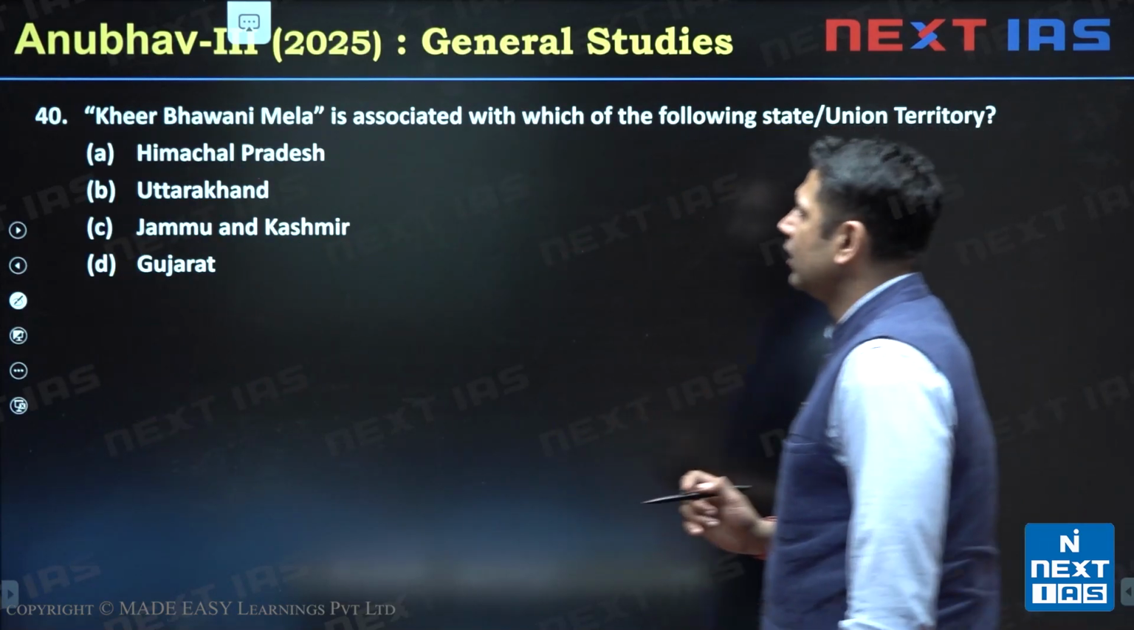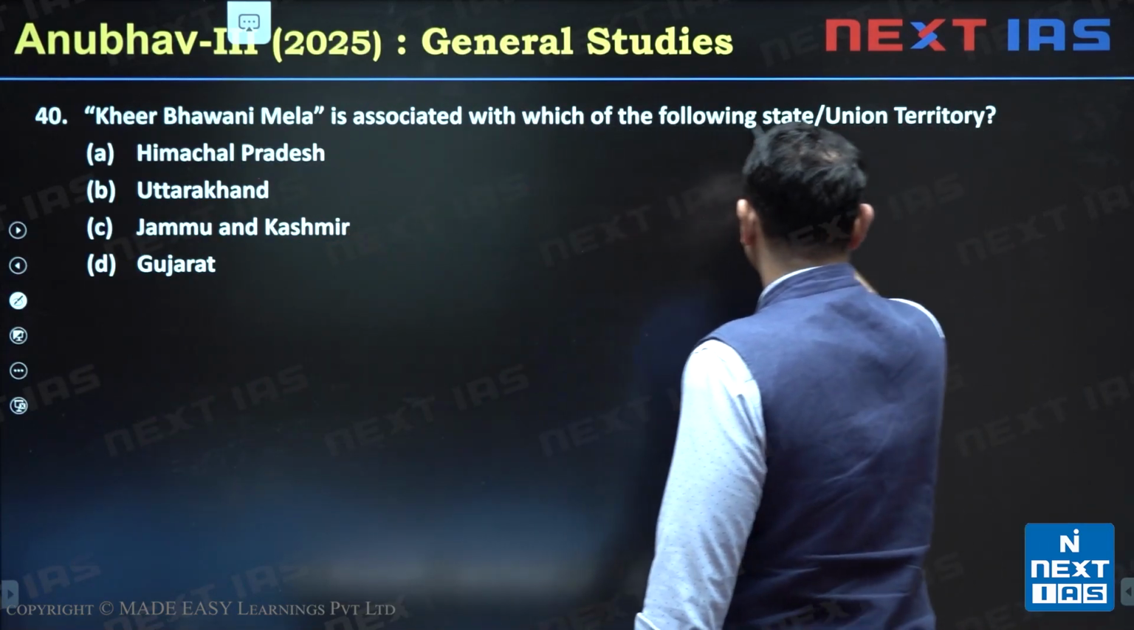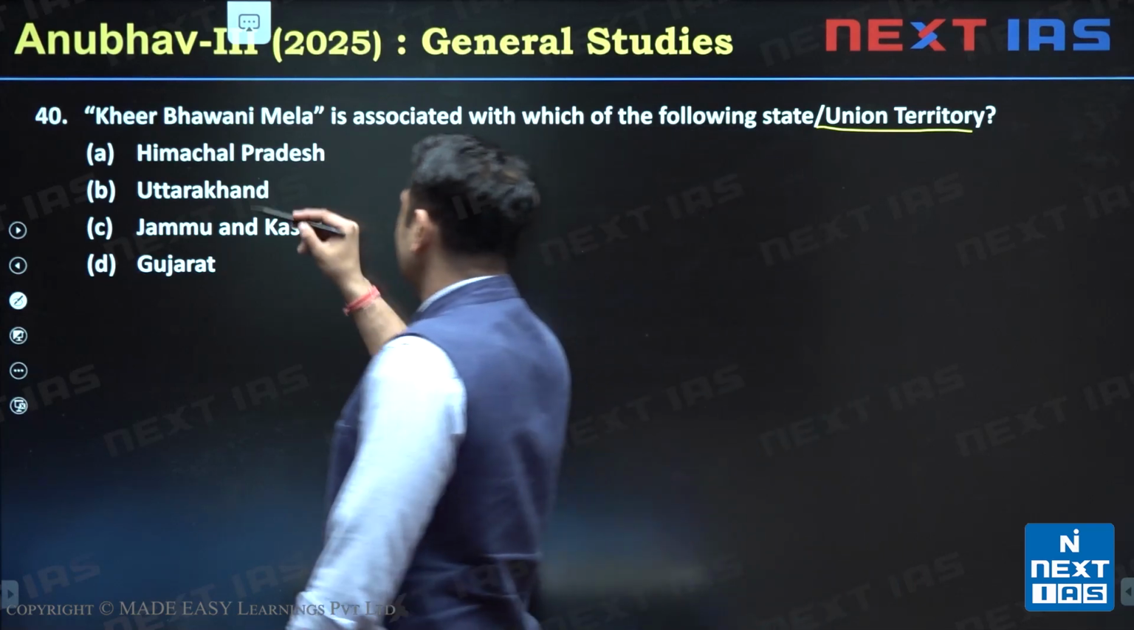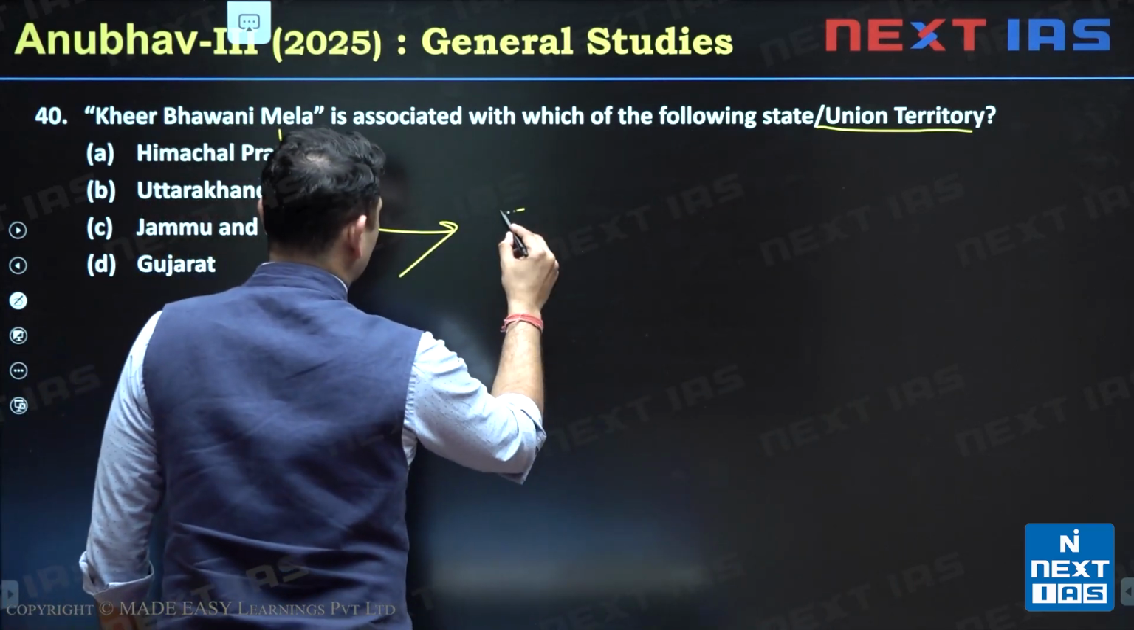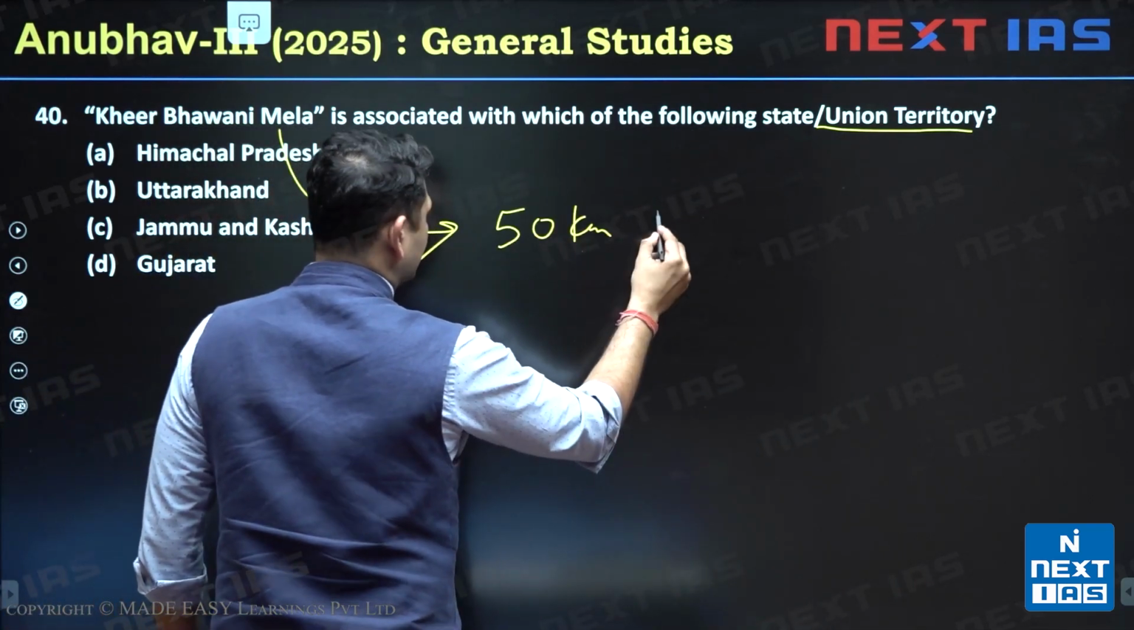Now question number 14. Kheer Bhavani Mela is associated with which of the following union territories? Kheer Bhavani Mela is situated near 50 kilometers away from Srinagar.